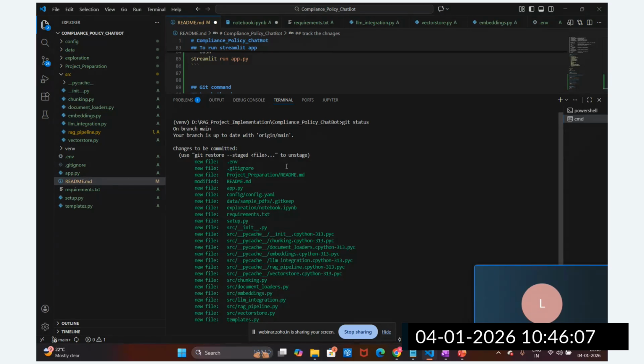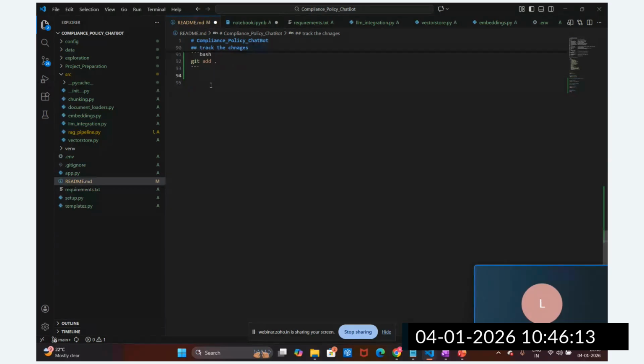So the next command is commit, the commit of the changes. How to commit the changes?